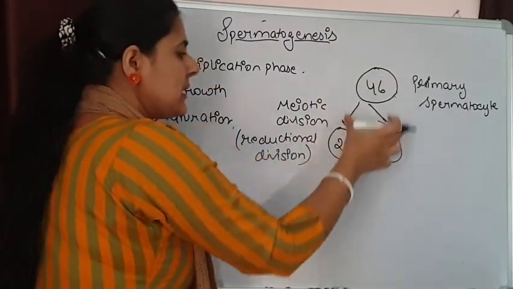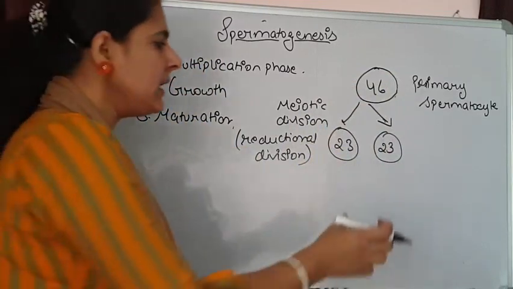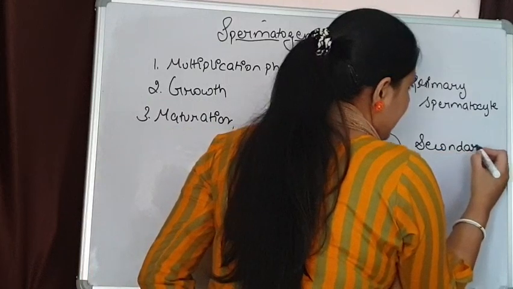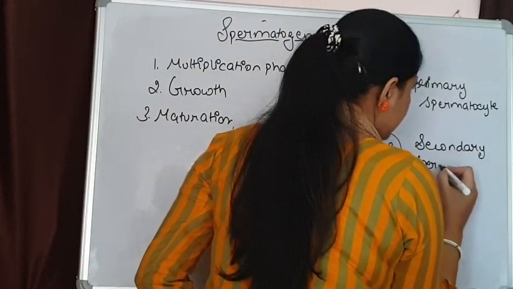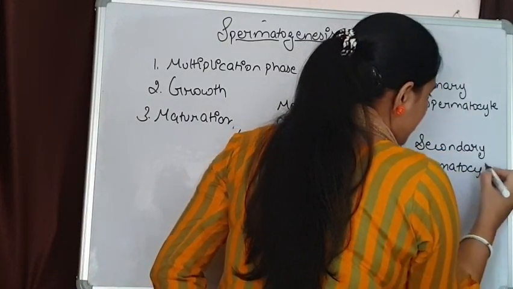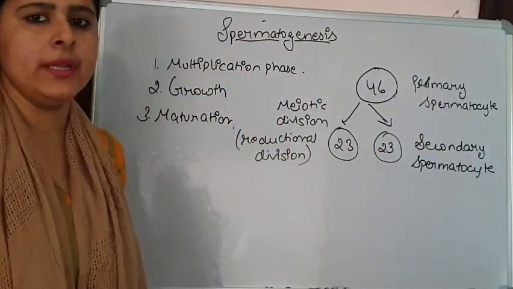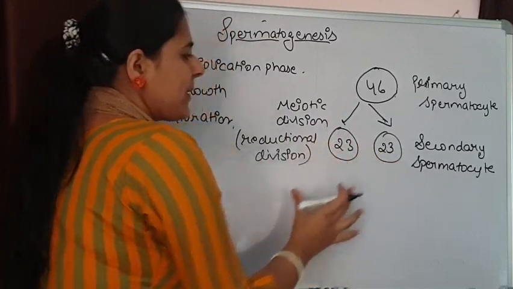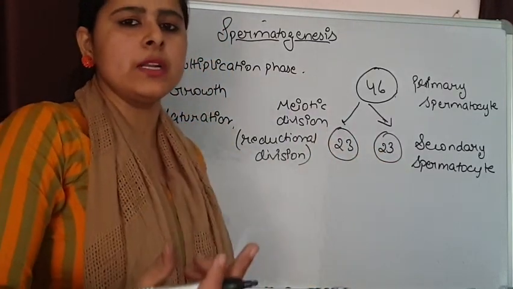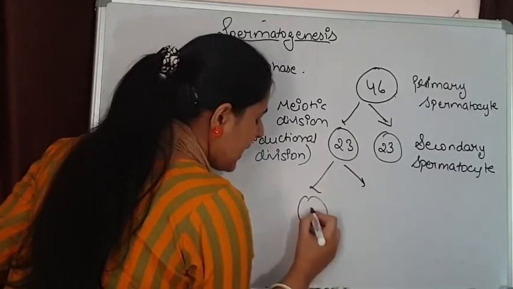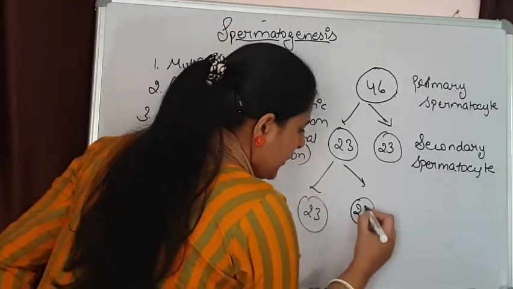Reductional division means the number of chromosomes has reduced. So from 2n, the new cells formed are n in number, and they are known as secondary spermatocytes. So this secondary spermatocyte is haploid. Now these secondary spermatocytes are going to undergo second meiotic division, and this again produces haploid cells.